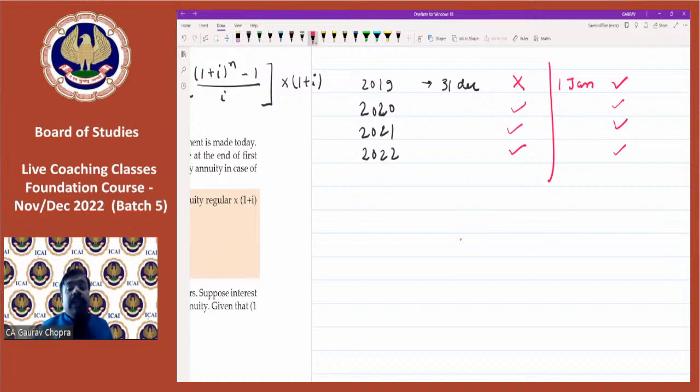That means whenever we are investing in the beginning, we get additional interest. So that is why we multiply with 1 plus I. So this concept was annuity regular, whereas the second one is known as annuity due. Annuity due. All right.